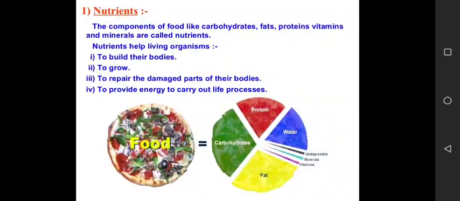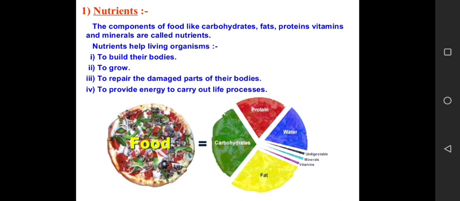So before getting into deeper explanation, let's revise what we have studied in class 6th. In class 6th, we studied about nutrients. So what is a nutrient? Nutrients are the chemical substances that are present in our food that are important for our body. Now we studied that there are 5 kinds of nutrients, that is carbohydrate, fat, protein, vitamins and minerals.